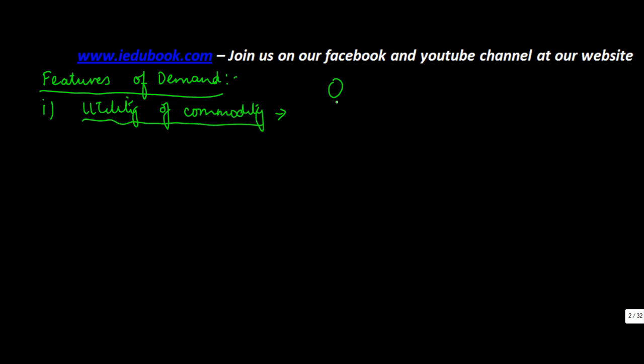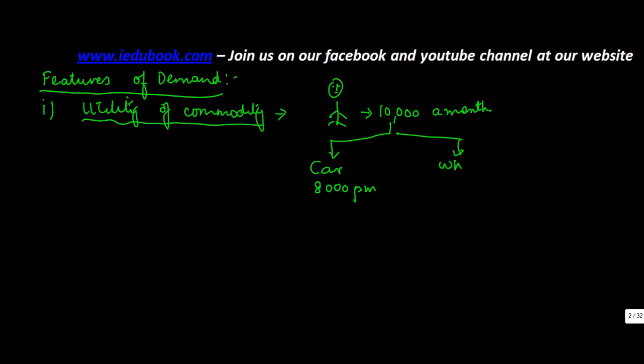Let's say you have an individual who earns 10,000 a month. Now he has two options. He can take a car which has an EMI of 8,000 per month, or you can use this 10,000 to get wheat, rice, and clothes.